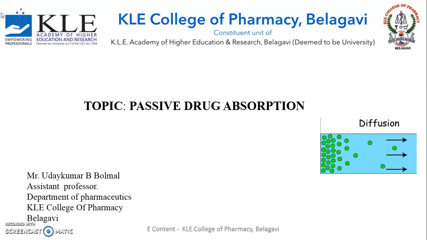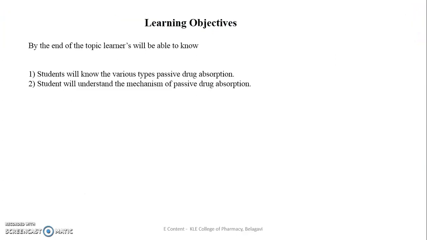Today we are dealing with passive drug absorption. In this one, the maximum drug that is absorbed is absorbed by passive absorption, mainly from the GI tract. From this topic you'll be learning the various types of passive drug absorption and the mechanism of passive drug absorption.